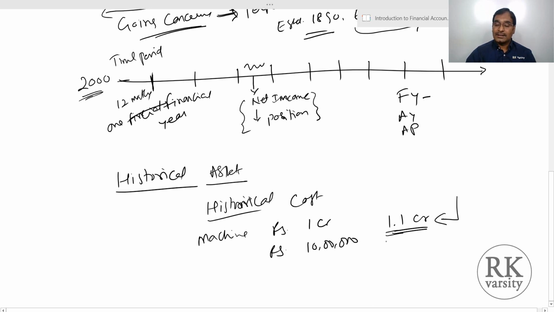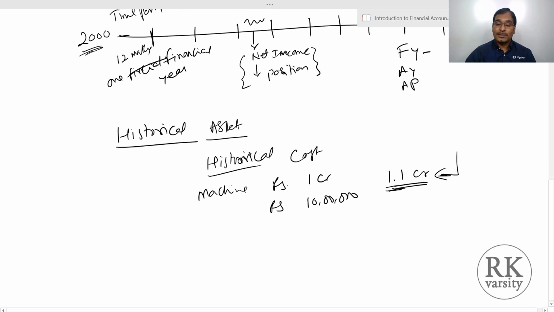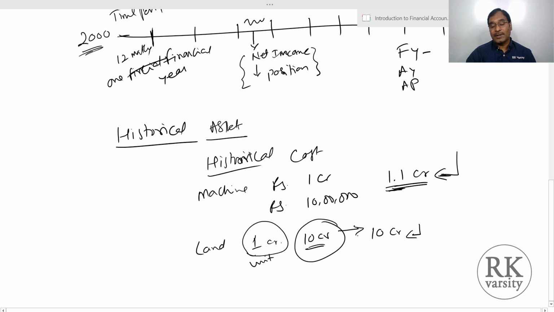Once this is done, in future, if the value of this asset increases, we are not going to consider it. Similarly, let us say you purchase 1 acre of land for rupees 10 crore. In your books of records, we will enter this as rupees 10 crore land. As we follow the money measurement concept, we are not recording the unit of measurement of the land, but we are recording it in money terms, that is 10 crores, as the historical cost. Every year we show this as our cost. If we are using this asset, then we will depreciate its value.